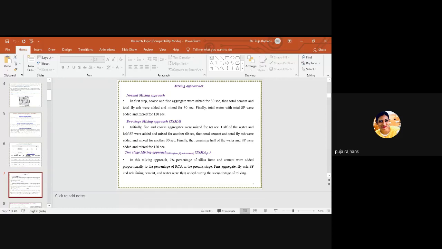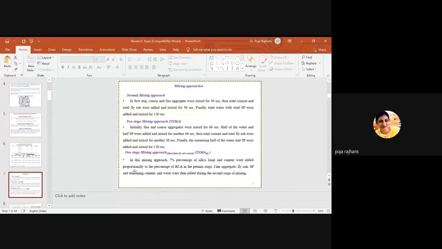So this total cement and this half water make a gel, and this gel interrupts into the pores of the aggregate, and these pores are filled up. So now the other half of the water still remains, and this water is used for mixing all the material, like fine aggregate and cement and fly ash. So this remaining water is used to mix all the material.